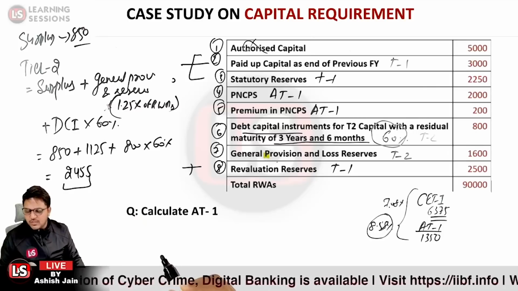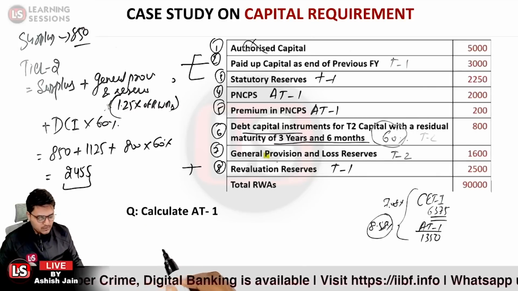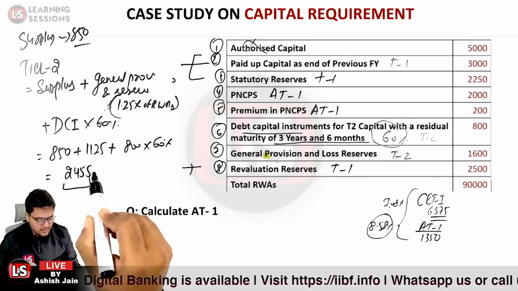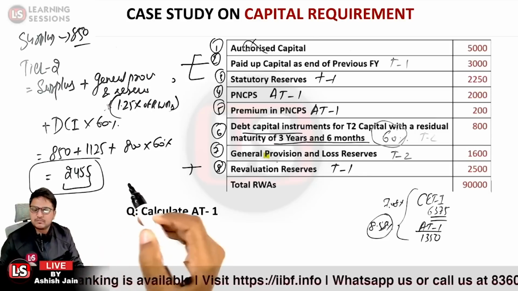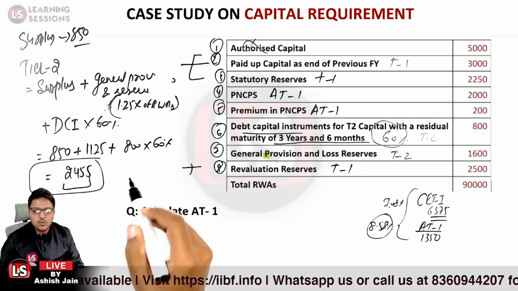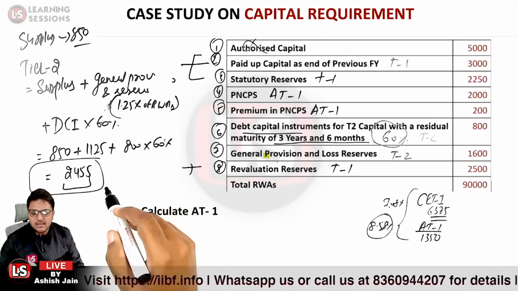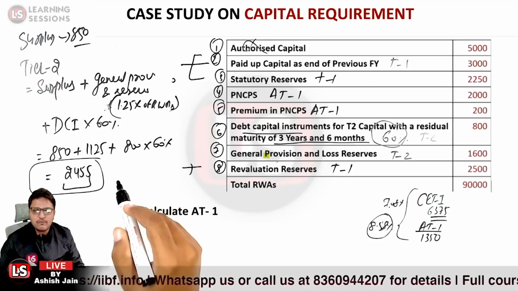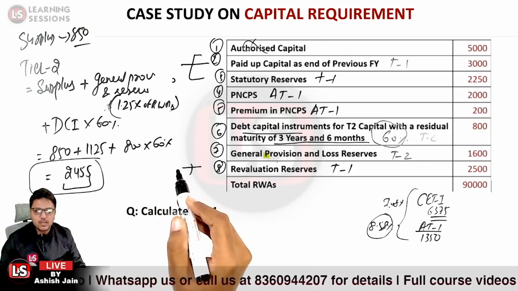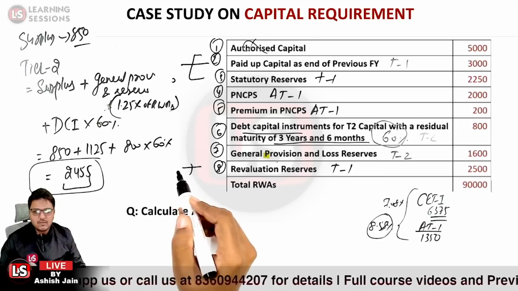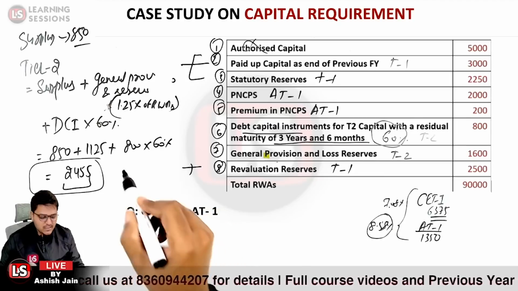Now, what were the restrictions related to tier 2 capital? The first restriction was that at any instance, it should not be more than 50% of the total capital. The total capital is not more than 50% now, so that is basically true.